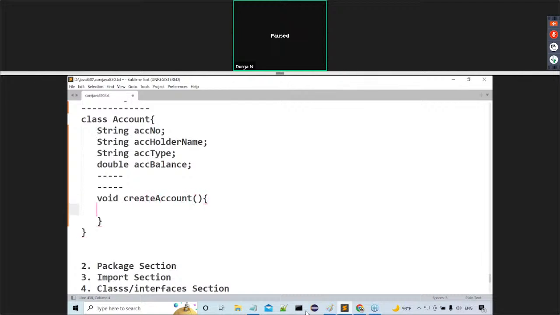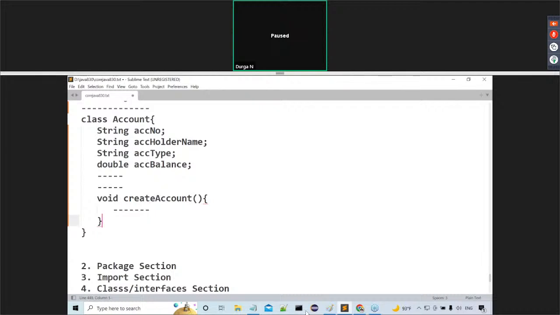In Java programming, data will be represented in the form of variables, but actions, some work, would be represented in the form of methods. Methods are used to represent actions, but data is provided in the form of variables. So createAccount is one method, where we can provide some implementation to create an account.